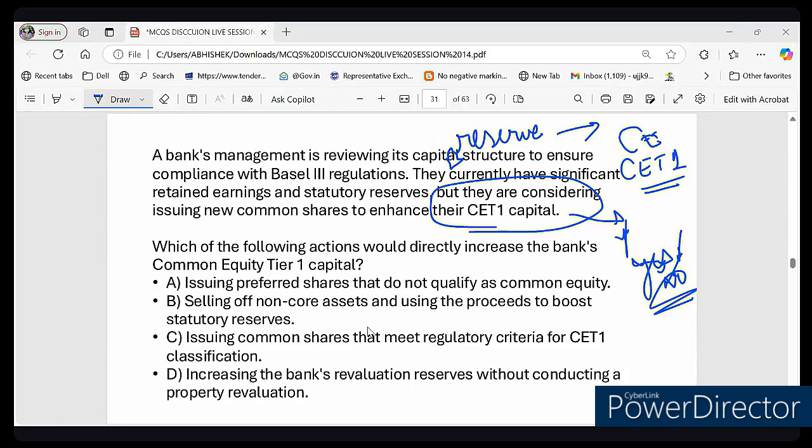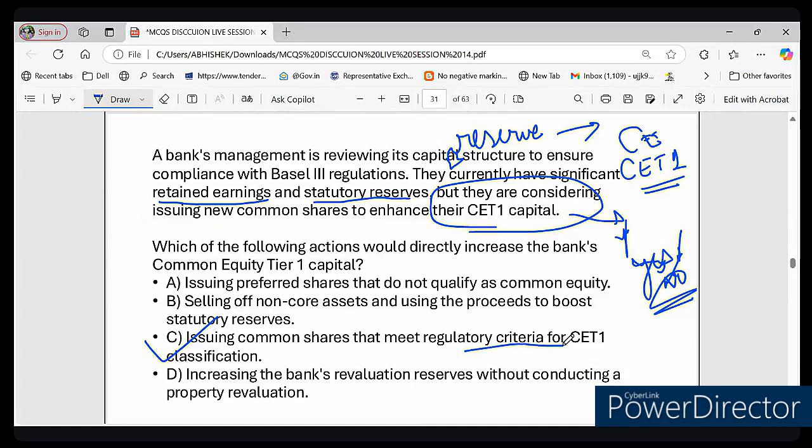Now the bank already has the retained earnings with them, that means the profit they keep instead of distributing. The bank already has a statutory reserve with them, but they want to increase their CET1 capital. So the correct answer to this question is option number C. What the bank can do is issue common share that meets regulatory criteria for CET1 capital.